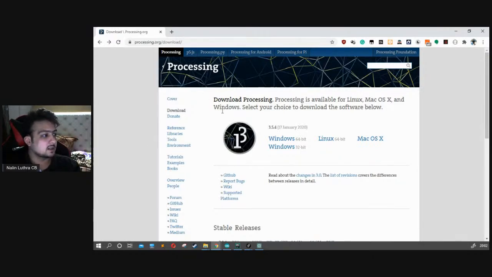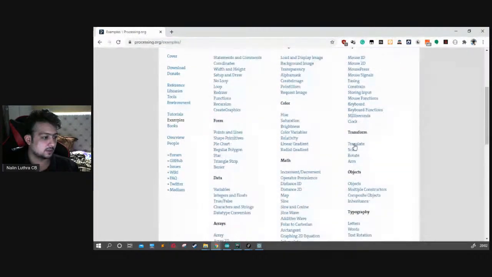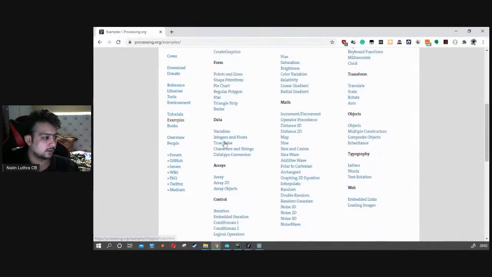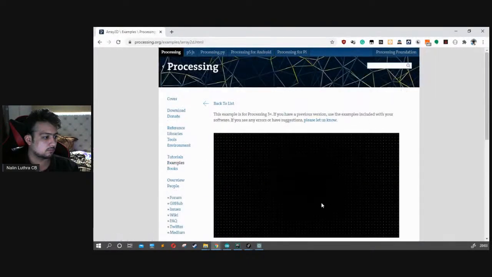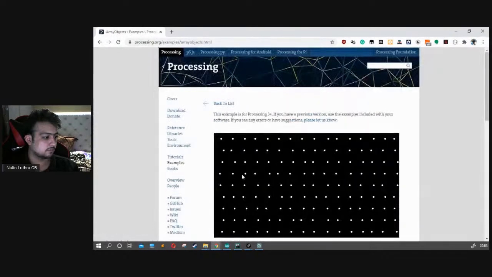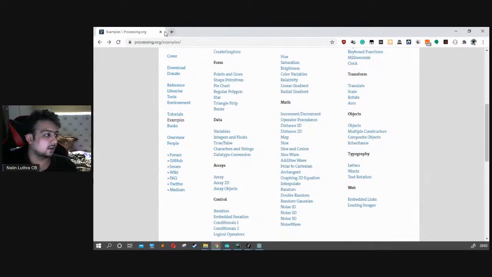Okay, so this is the processing software. Let me show you some cool stuff with it, and then I guess we will move forward. So let's see something cool. Okay, so this is something which you can make using processing. We'll talk about that anyhow. So just download the software altogether and then we'll move forward.